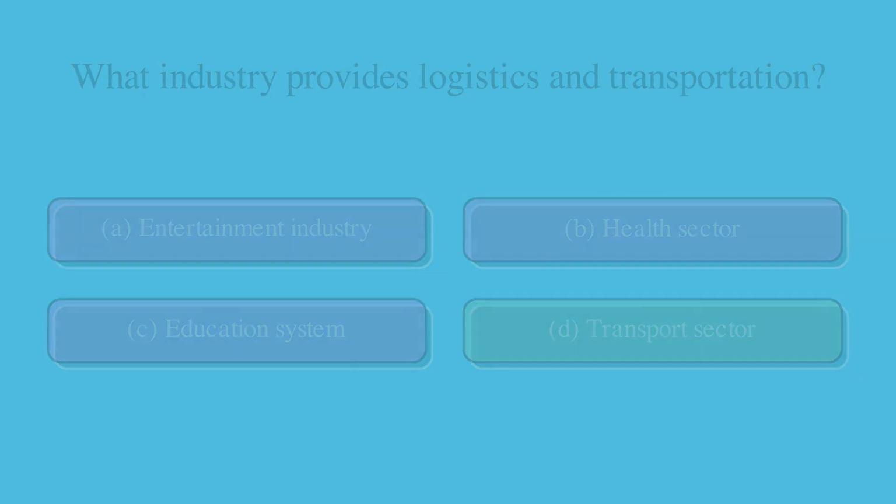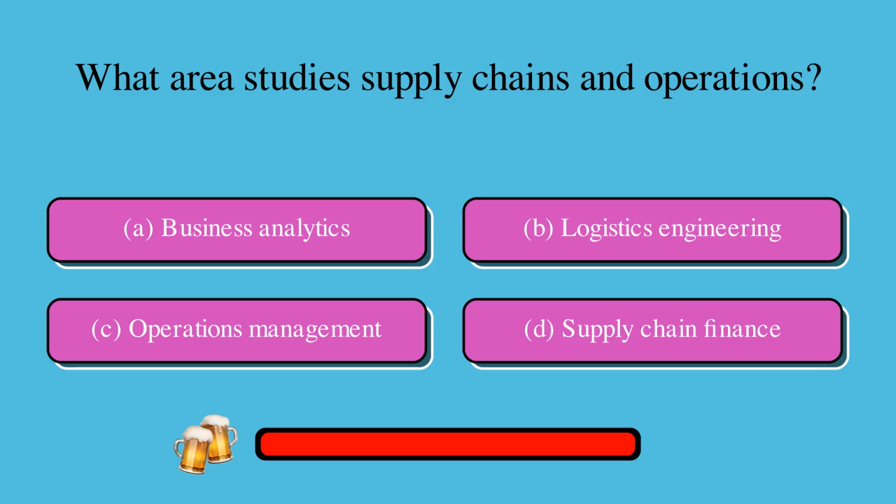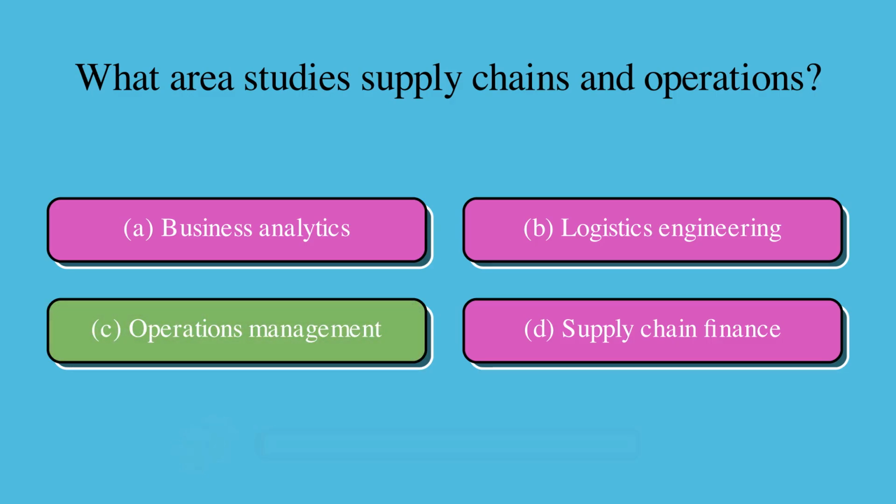What area studies supply chains and operations? Is it A, business analytics, B, logistics engineering, C, operations management, or D, supply chain finance? The correct answer is C, operations management.